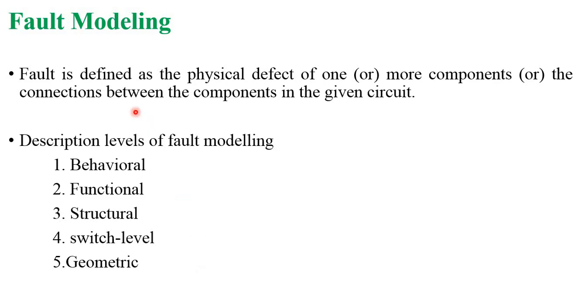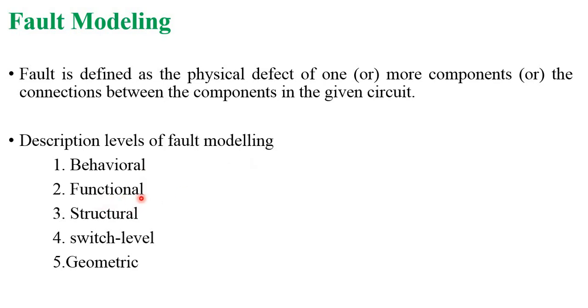Let me briefly tell about these 5 types of fault modeling. What is meant by behavioral? Behavioral is a circuit description in high level languages, either HDL or Verilog.